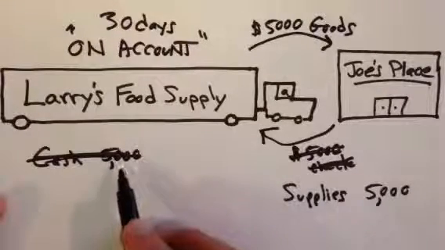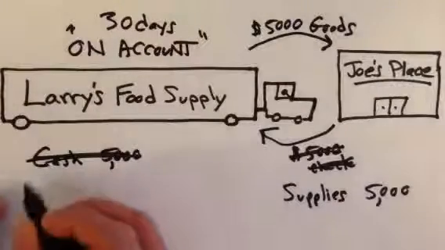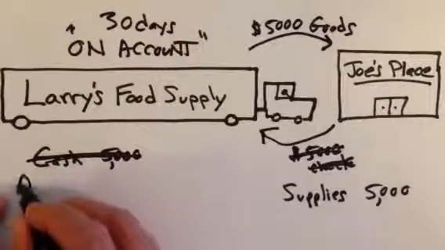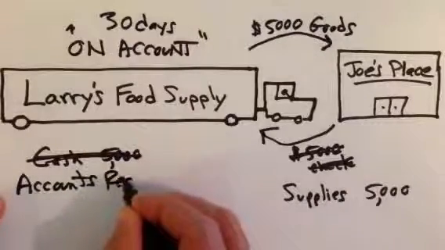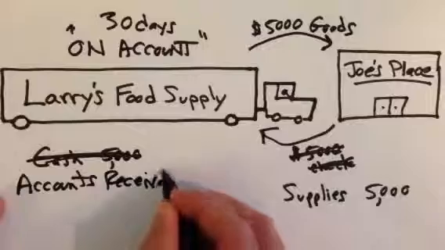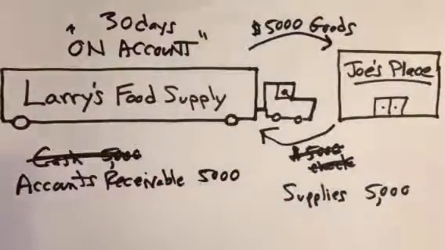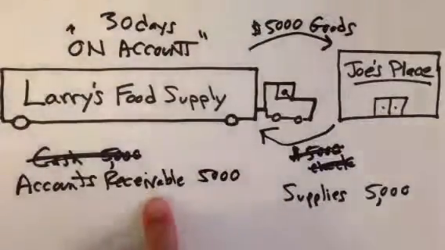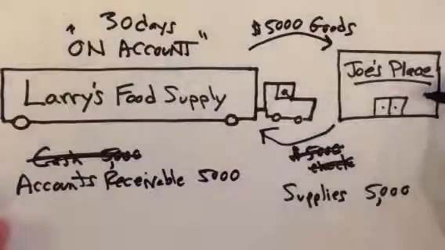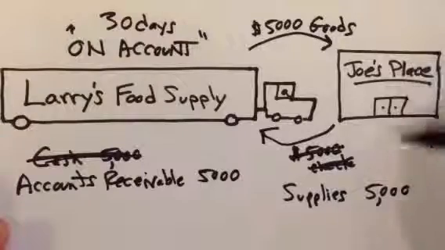What am I instead going to record in my accounting information system? I'm going to record this as accounts receivable. To me, these are accounts receivable of $5,000. I've earned that money, and it is coming to me within 30 days, but I don't have the cash yet. Now, Joe owes me that money, so what's he going to record for this on his books?